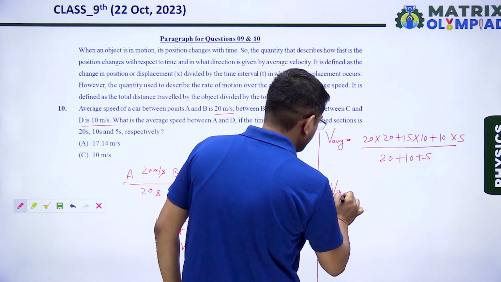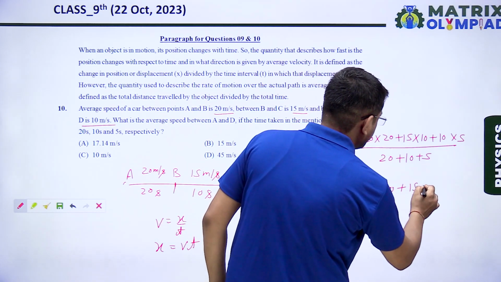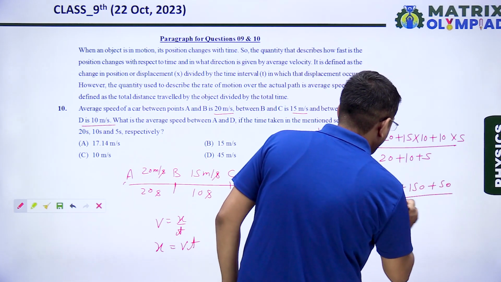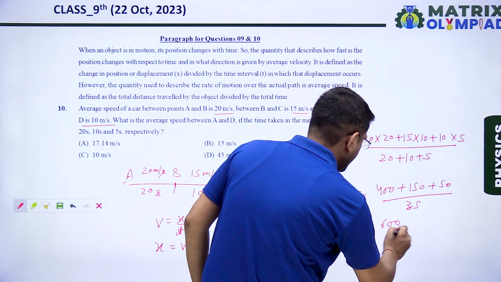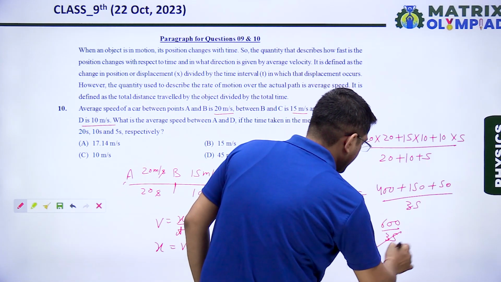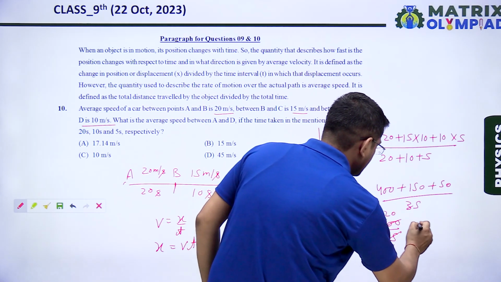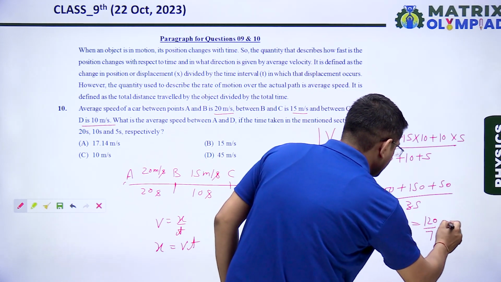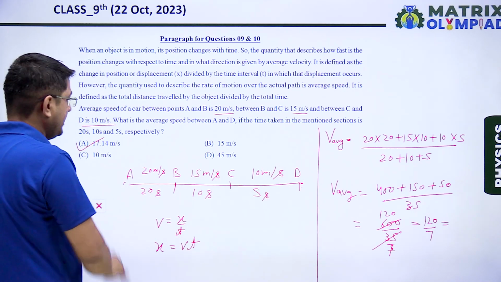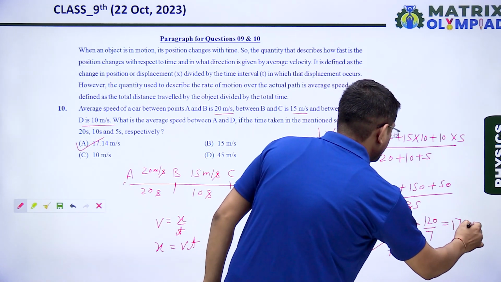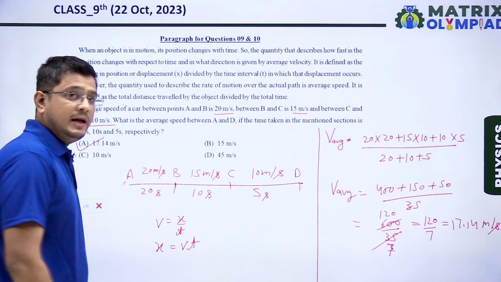So let us solve this. This becomes 400 plus 150 plus 50 divided by 35. Okay, this becomes 600 divided by 35. By dividing it by 5, this becomes 7, this becomes 120, and 120 divided by 7, from option we can see it will become option A, that is 17.14 meter per second. So our correct answer is option A.